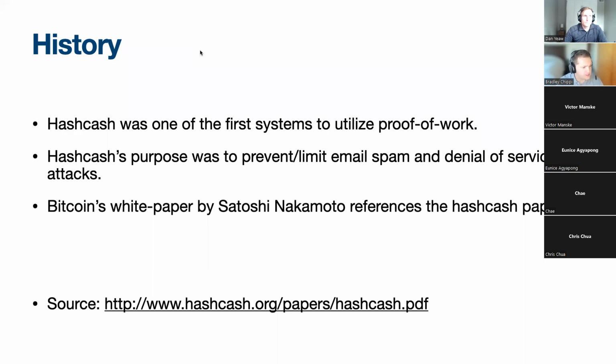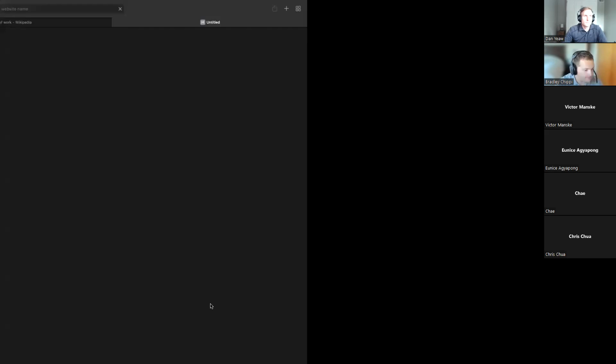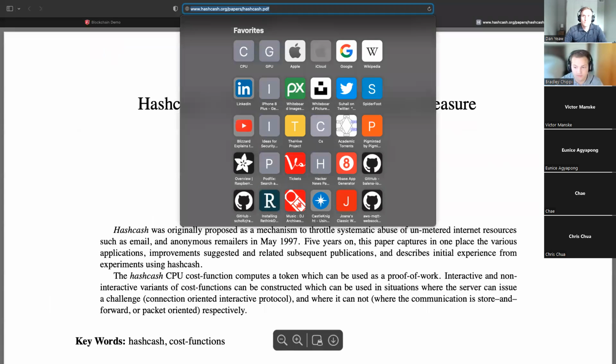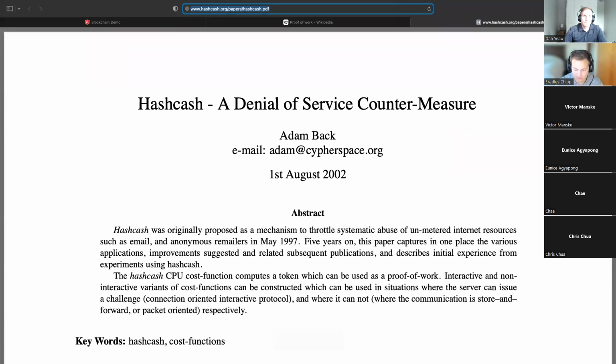But Bitcoin's white paper by Satoshi Nakamoto, the anonymous creator of Bitcoin, references the Hashcash paper. And I'll go ahead and post this in the chat as well.